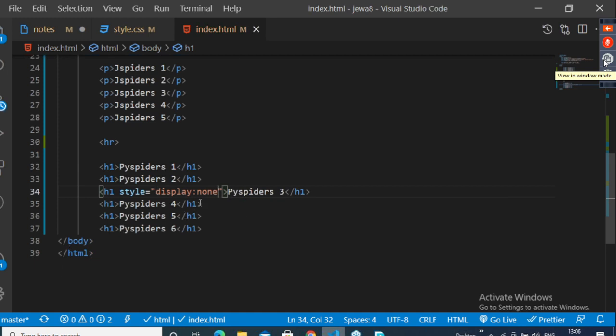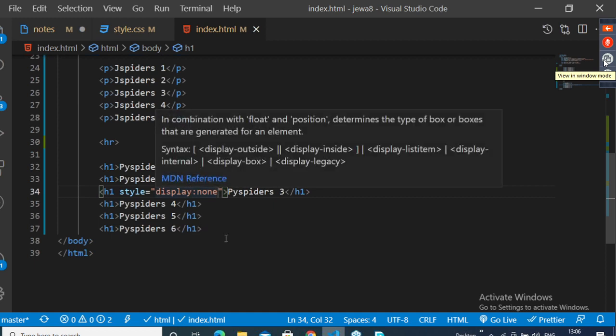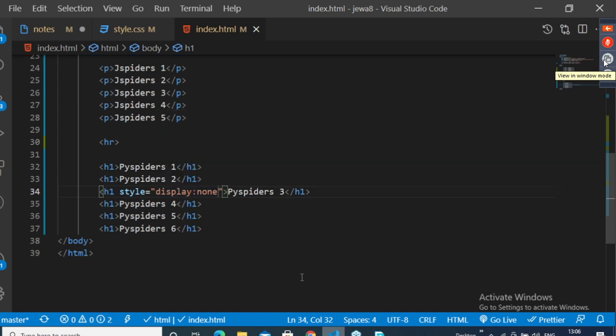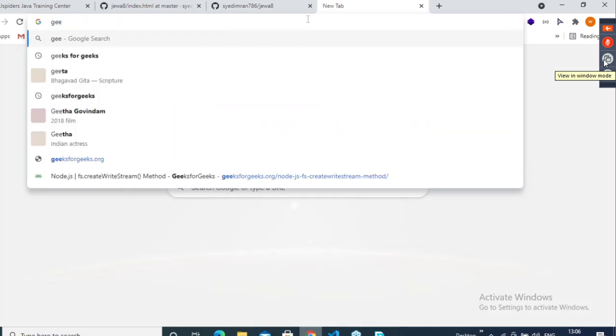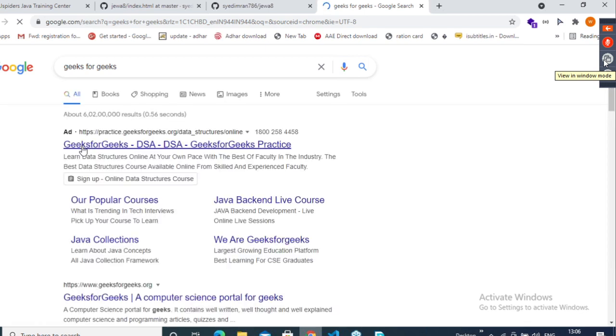If you pass display none, it is used to hide the element, guys. If you have observed some websites, some of the elements will not be present, they will be hidden. For example, I will show you here. I'll go to GeeksforGeeks, and go to the first link.